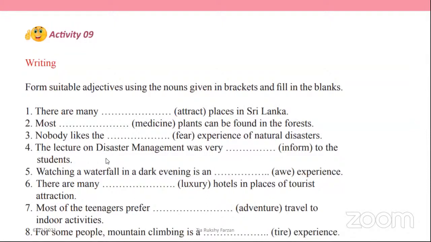Right? And the lecture on disaster management was very blank to the students. Watching a waterfall in a dark evening is an blank experience. There are many blank hotels in places of tourist attraction. Most of the teenagers prefer blank adventure travel to indoor activities. For some people, mountain climbing is a blank experience, right? I can give you a few minutes to write the answers.